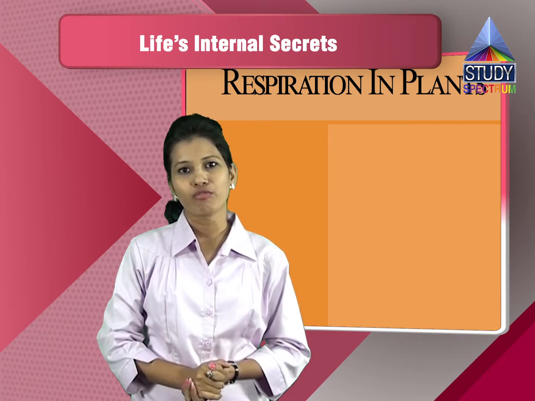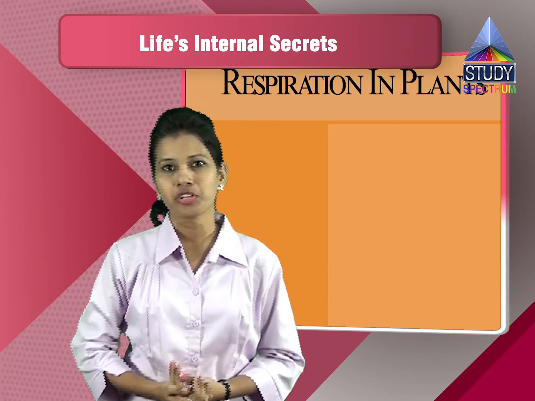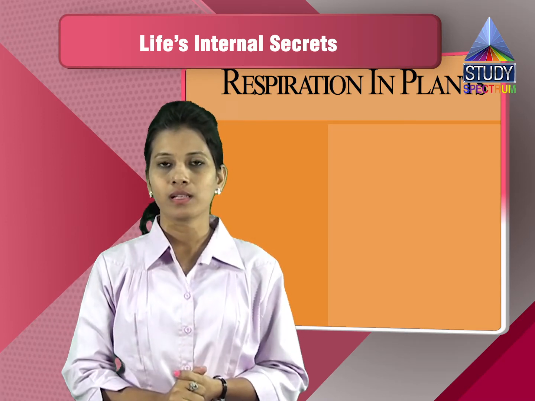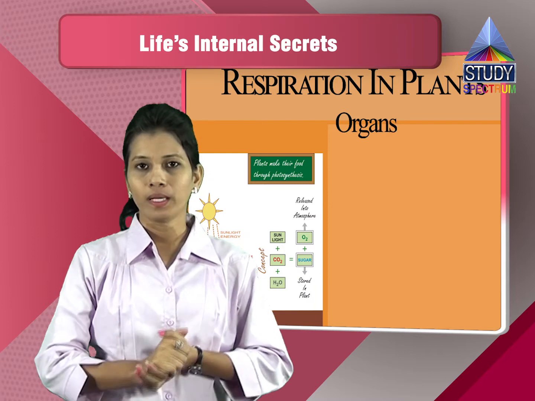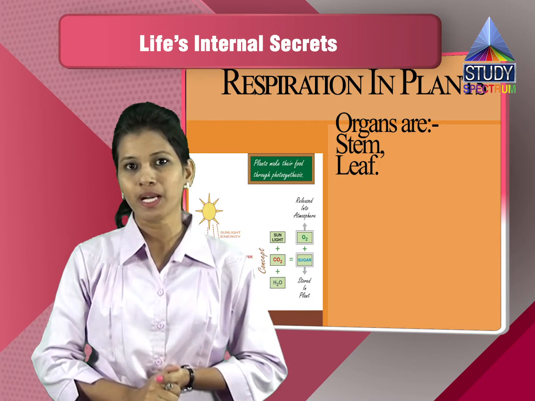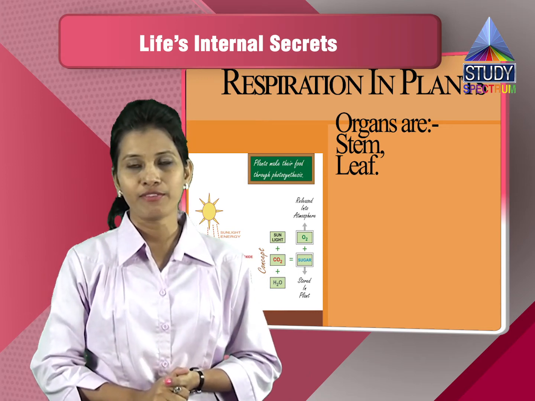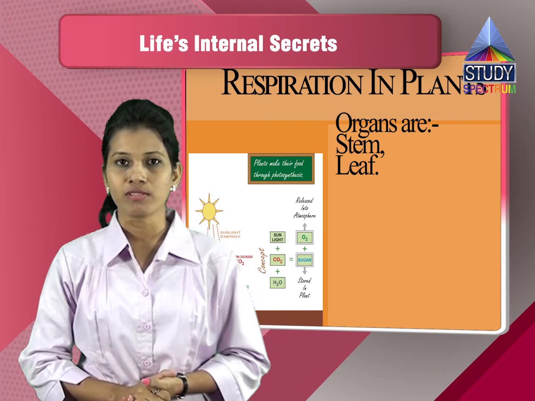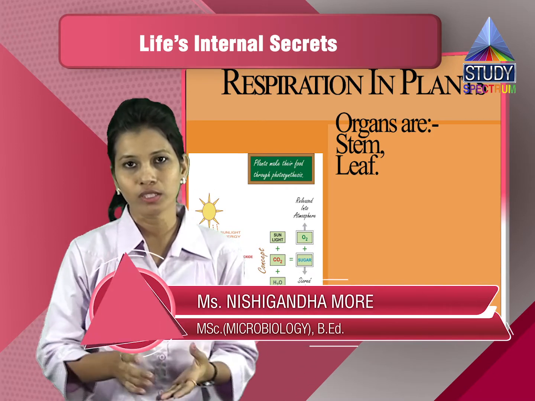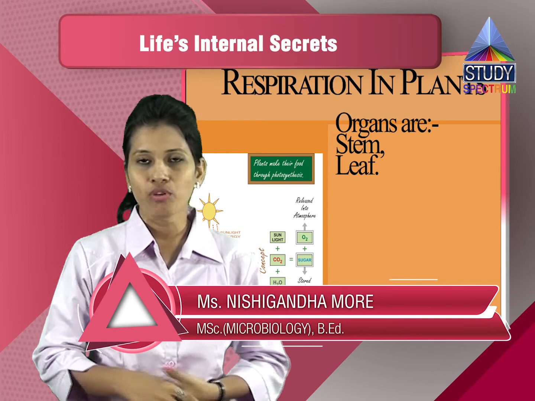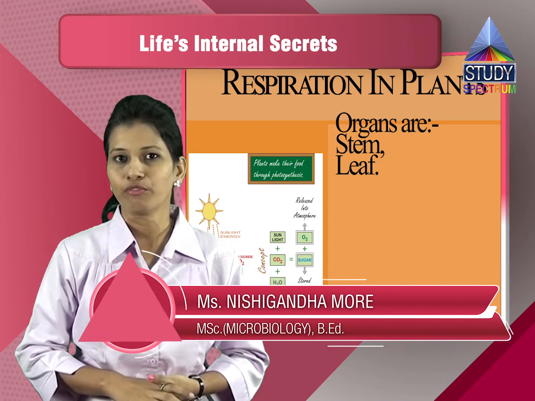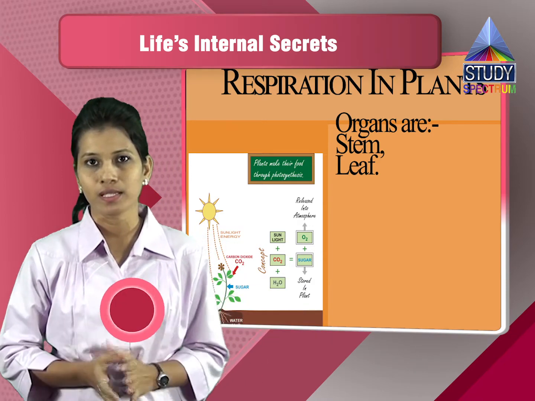Now let us see the exchange of gases in plants. As plants are stationary, they do not require respiration in that much amount like human beings. Now the respiratory organs for the plants are not specific. Like we have the respiratory tract, the lungs and the nostrils, from the nose to the lungs. These are all the respiratory organs which are there. Plants do not have respiratory organs. Organs like the leaf and the stem perform the respiration, that is exchange of gases.